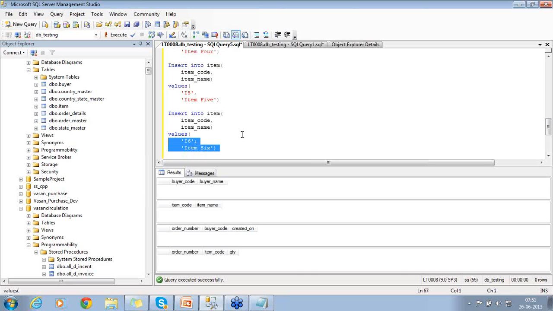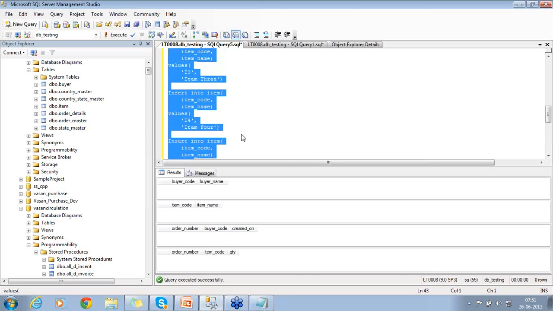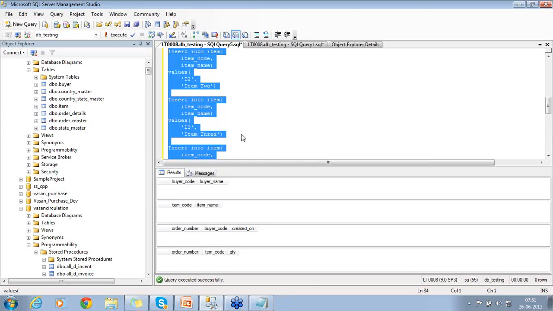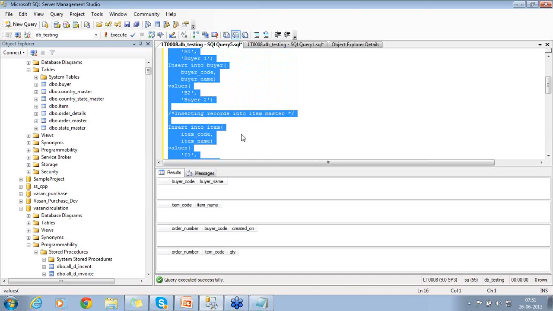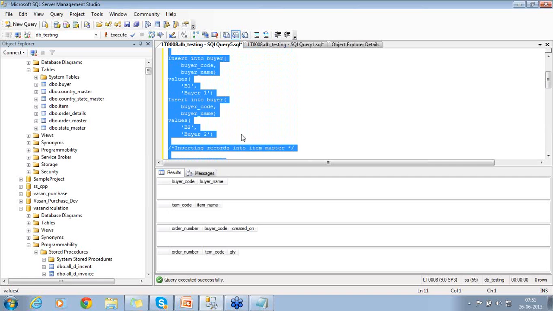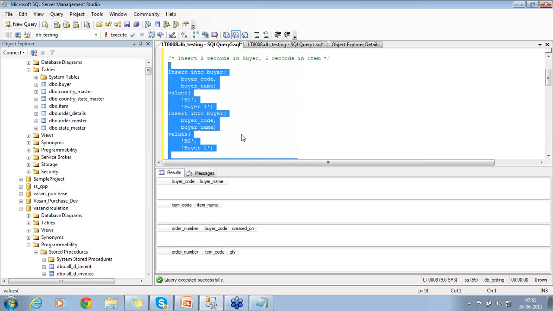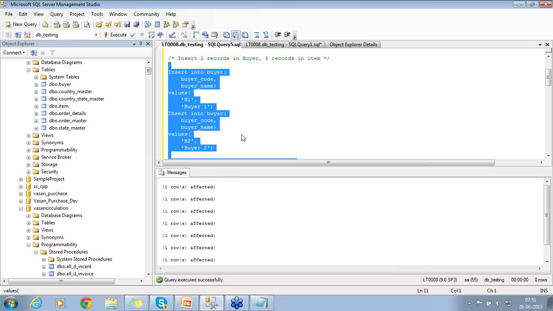So this is what I just created now. I'm going to run this. So this will create my entire item master and buyer. So I have 2 buyers and I have 6 records in the item. Execute it. You can see now it is successfully created.